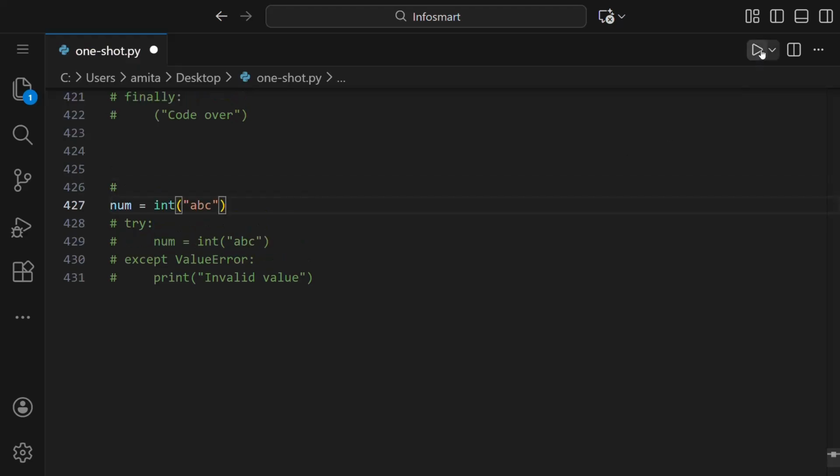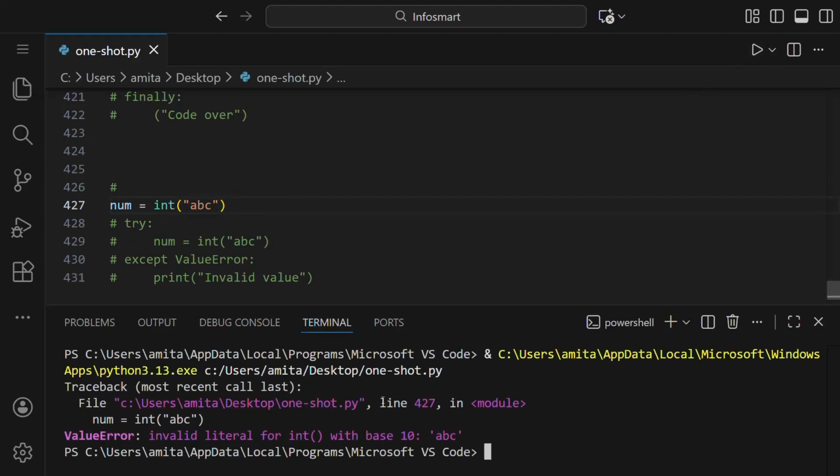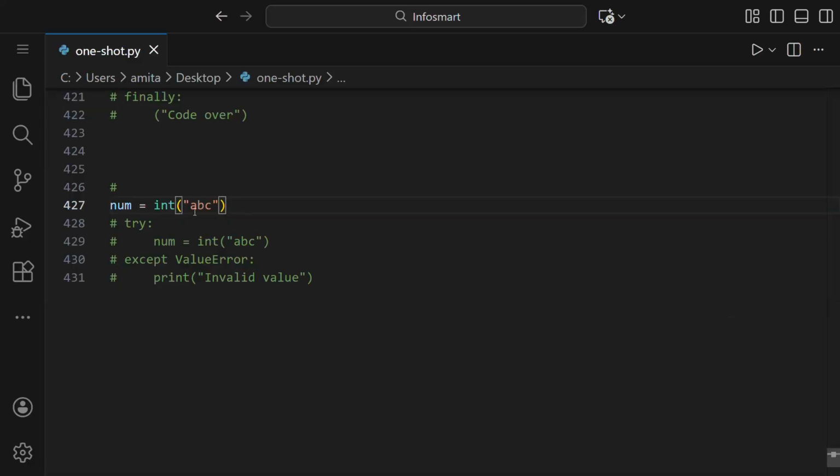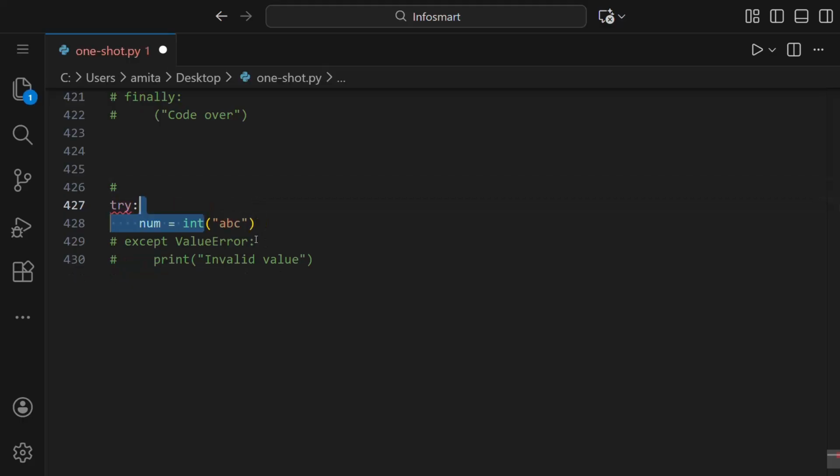We just run this. So you can see it gave a value error, invalid literal for int with base 10, because it is a string, and if we convert it into an integer, it makes no sense. That's why it gave a value error. So except ValueError means if it gave a value error, it will not display it as an error. It will just print invalid value.